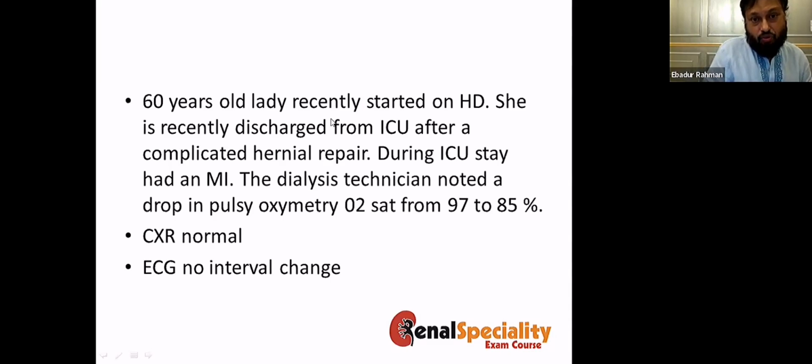You have a 60-year-old recently started dialysis. She was just discharged from ICU, and she had a hernia repair, and she had an MI in the ICU. Now this patient is recovered from MI. Now she's dialyzing, and the dialysis technician noted that this patient's oximetry goes from 97 to 85 during dialysis. So you have done a chest X-ray, which is normal. ECG was compared with the previous ECG. There is no interval change.